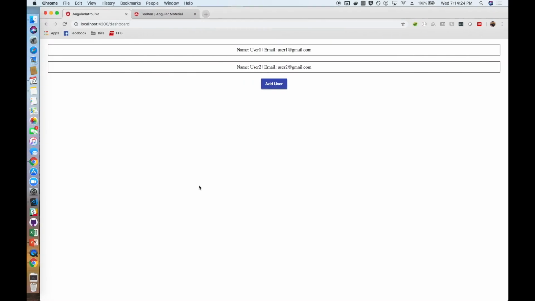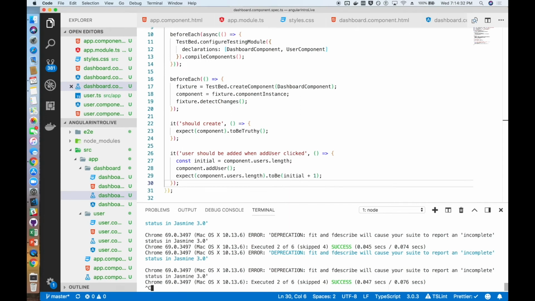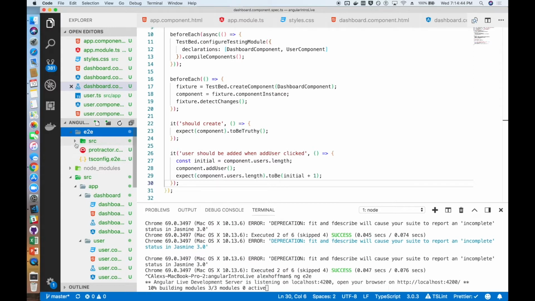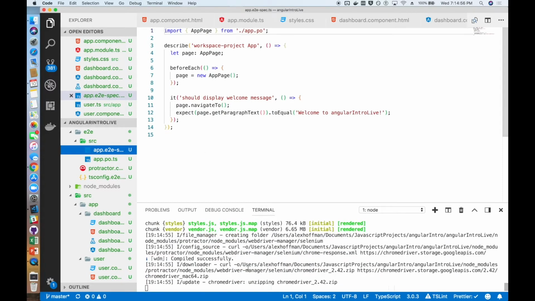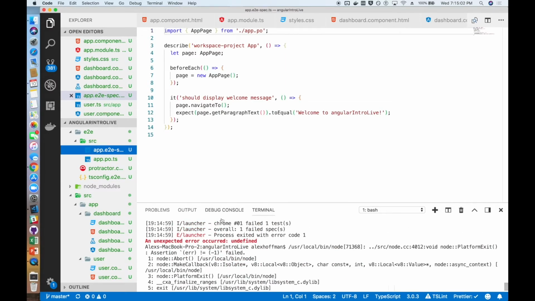So that's a brief overview of testing. It's pretty simple, and I could talk forever about all the good reasons there are to test, but it comes easy and set up for you in Angular. Another thing is that end-to-end tests with Protractor are already set up for you using the Angular CLI. End-to-end tests are a little bit more difficult to write and run and keep up to date, but we'll show right here that using ng e2e, which is the command to run end-to-end tests, you can already start running your end-to-end tests. Same as our unit tests, they're going to be broken because we haven't been keeping up with them. And again, a little bit more of an advanced topic, so not covered in this talk, but something to point out, and another great reason to use Angular, and a great thing that comes with the Angular CLI.